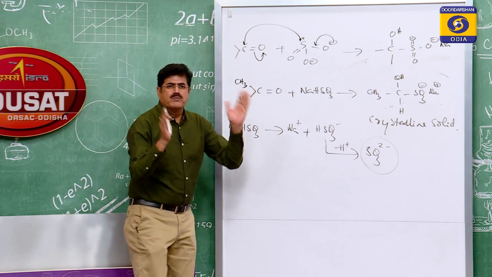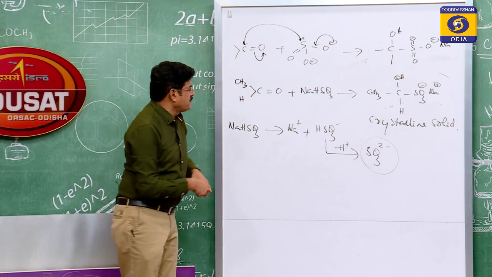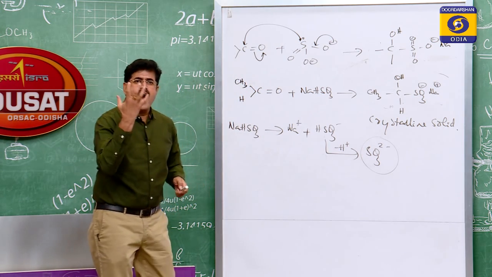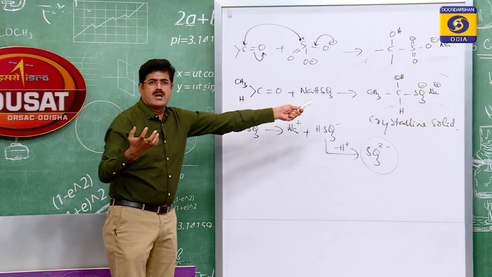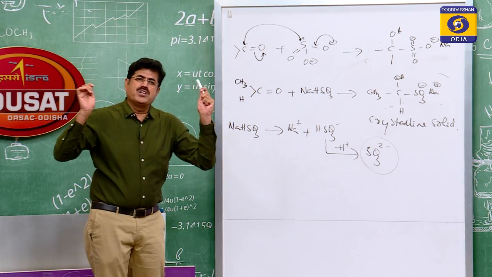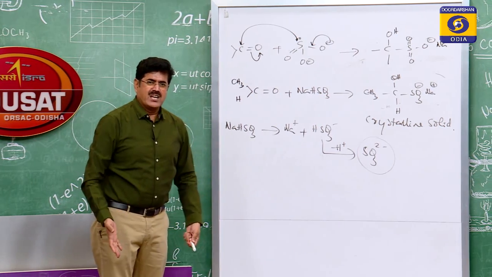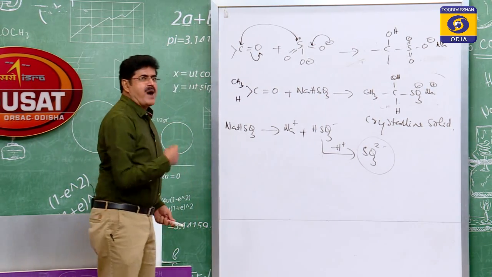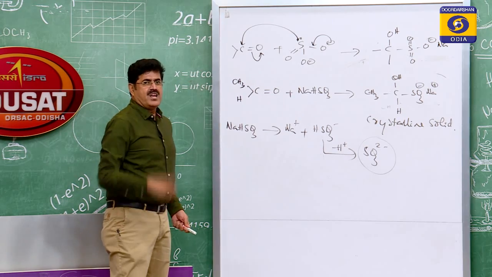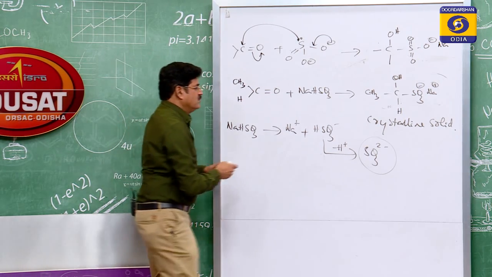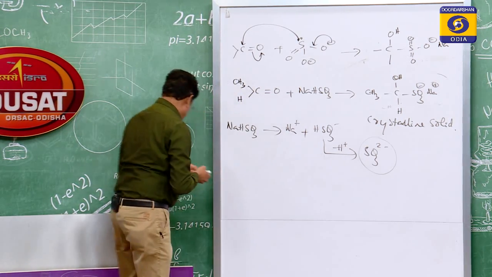Let me tell you one more very important point: these sodium bisulfite addition products, when treated with dilute acid or dilute alkali, regenerate the original carbonyl compound. Let me show that.